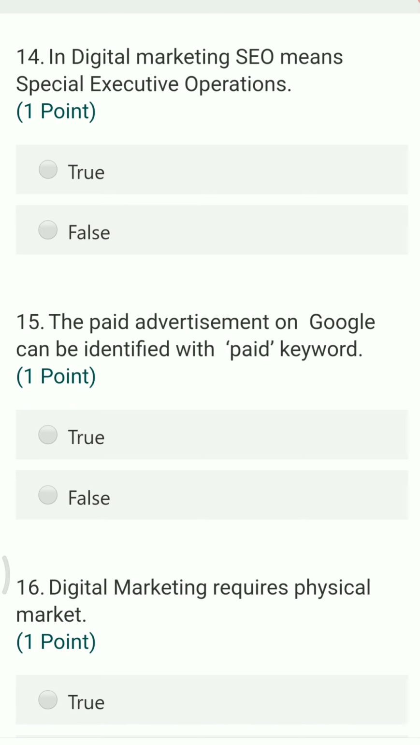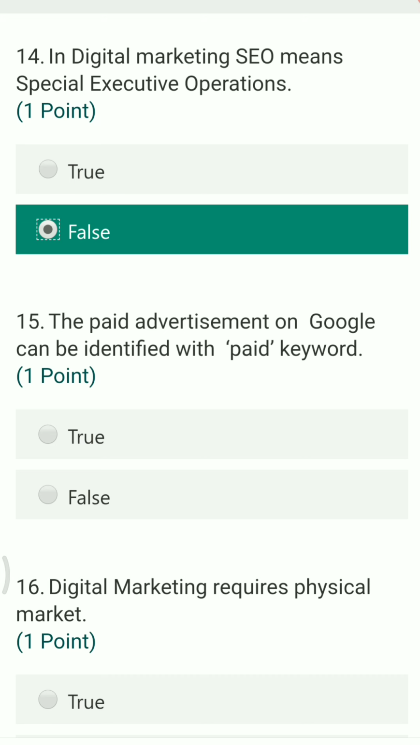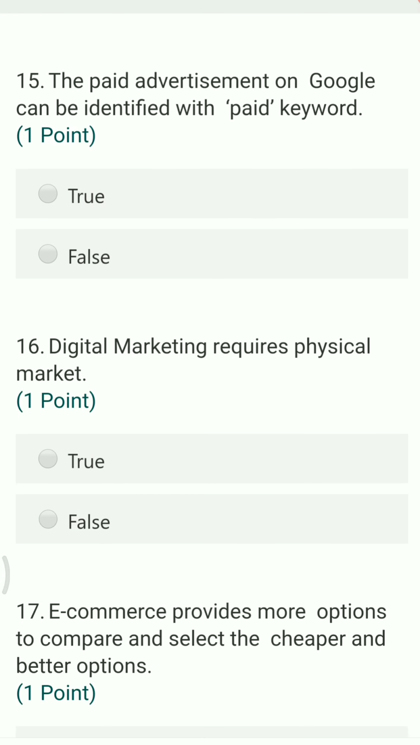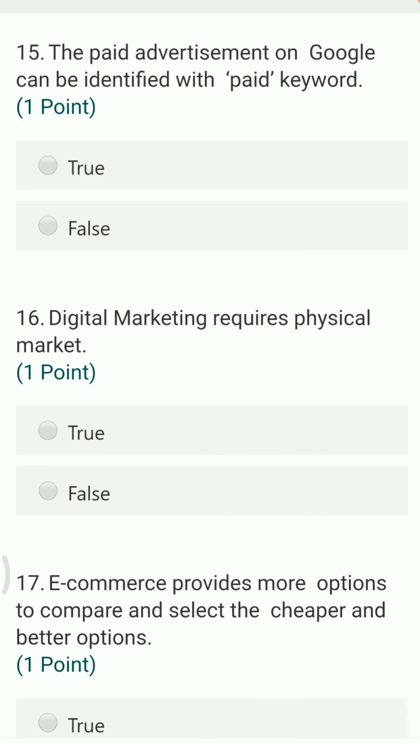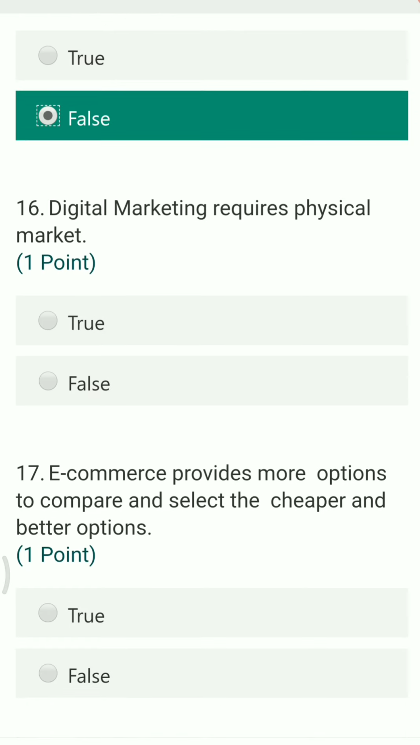Next question, in digital marketing, SEO means special executive operations. So this statement is totally false. Next question, the paid advertisement on Google can be identified by paid keyword. If you want to recognize whether it is a paid advertisement, you can recognize it with the ad keyword or sponsored keyword, not with the pay keyword. So hence it is false.